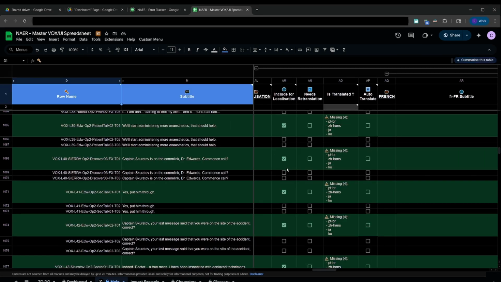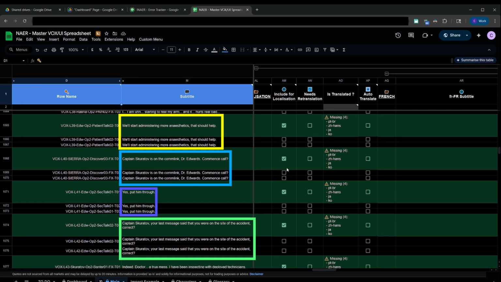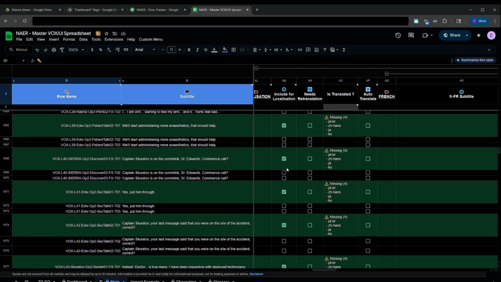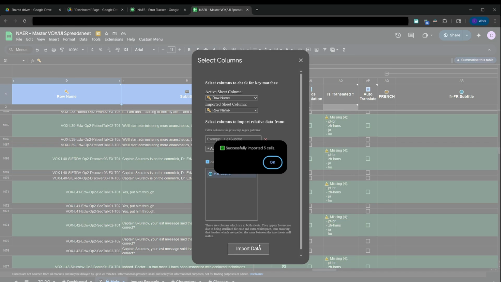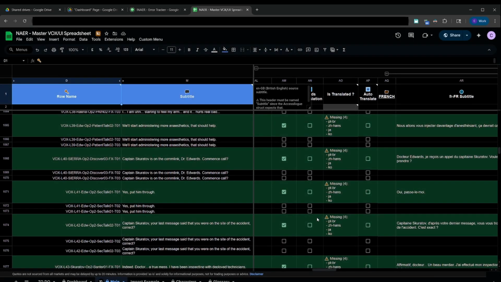Then when we do receive the official translations, we can't just easily bulk copy-paste them. Remember how I said we have different variants and takes? Well, those generally all have the same subtitle or meaning, so it would be expensively redundant to pay for all of them. Thus, we only provide a single entry for the translations, and the spreadsheets they give us back are not structured the same. That means that unless we want to copy the translations by hand for thousands of cells, we need a tool that can import and align them to the correct position, as you see here.